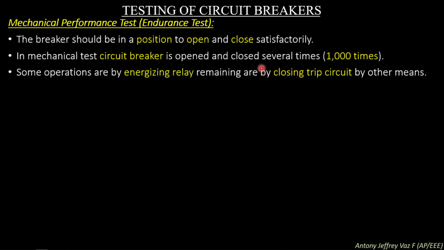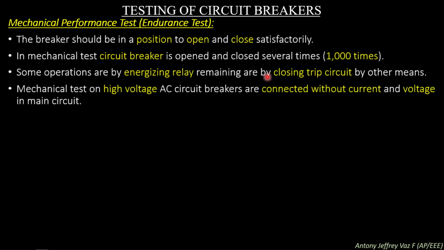Some operations are by energizing the relay, the remaining by closing the trip circuit by other means. So during the mechanical performance test, some operations are done by energizing the relay and some are done by closing the trip circuit.